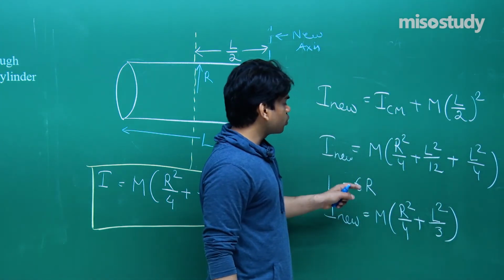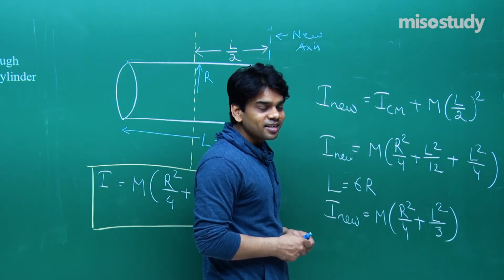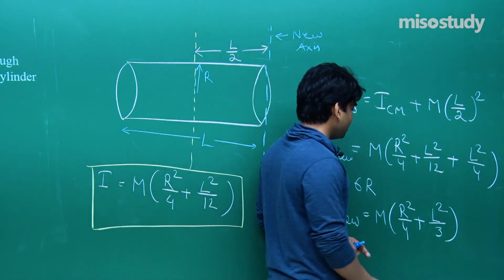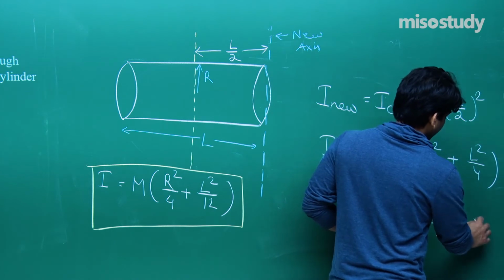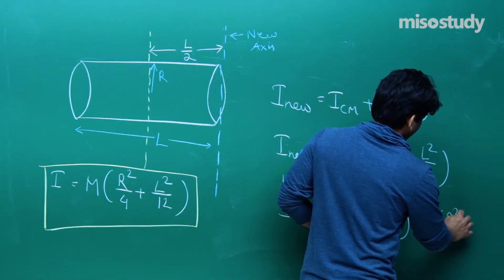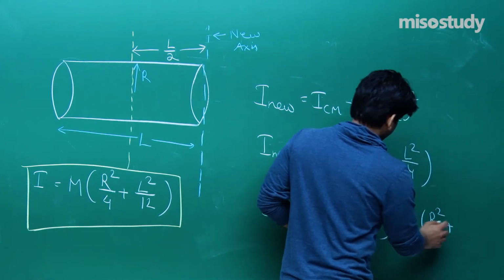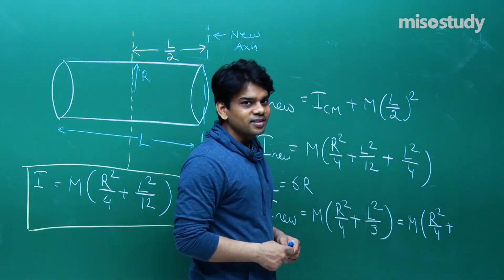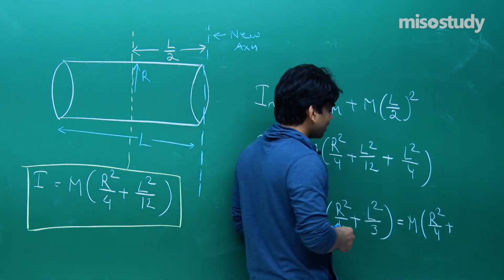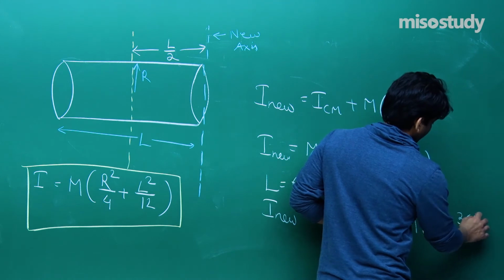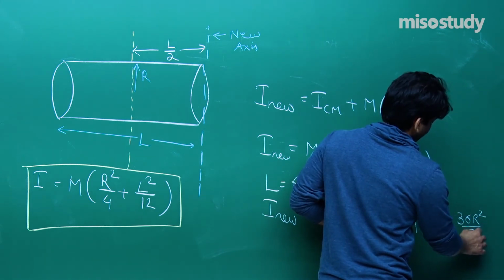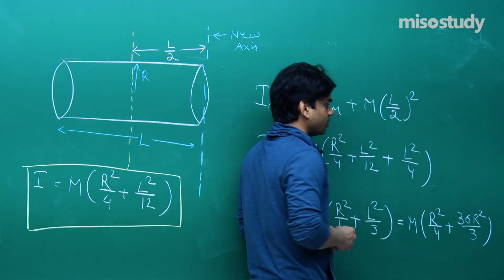Now put L equals to 6R. You will be getting 36 R square by 3. So finally this will come out to be M R square by 4 plus L square by 3, that will give you 6R whole square, you will get 36 R square by 3. We got this.